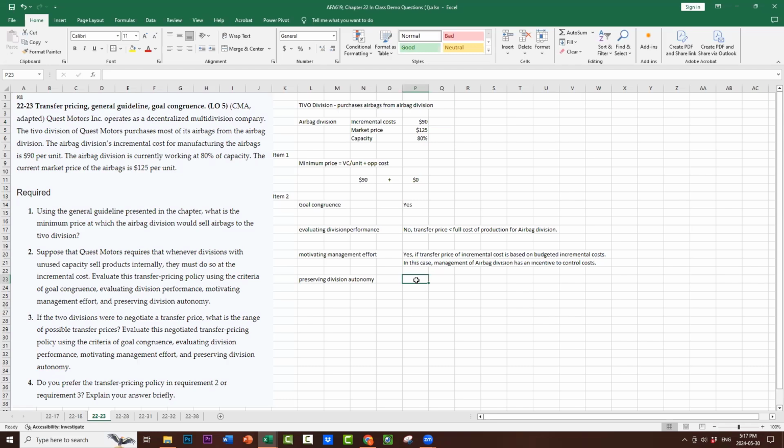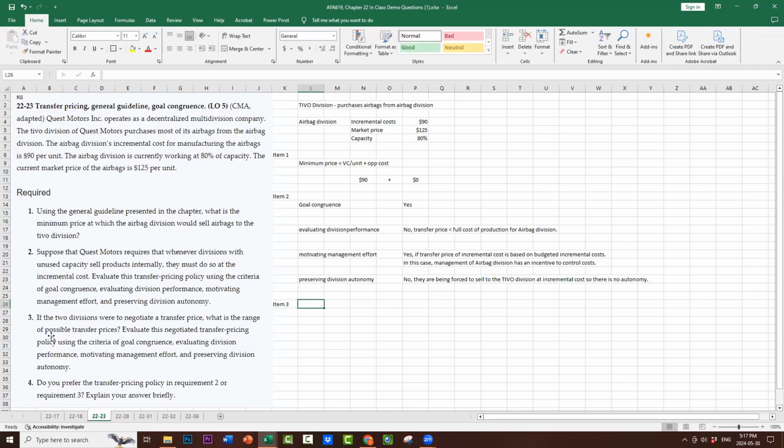Is it preserving division autonomy? The answer is no, because it says right here, they are making them use their excess capacity and they have to sell it at incremental costs. So the answer is no. They are being forced to sell to the TiVo division at incremental cost. So there is no autonomy at all. None, zero.